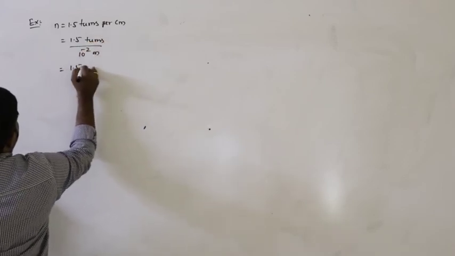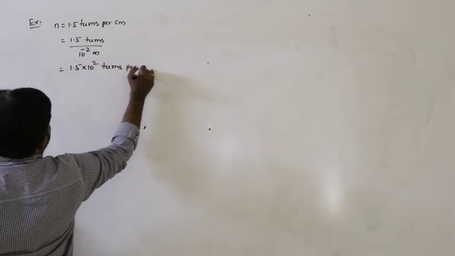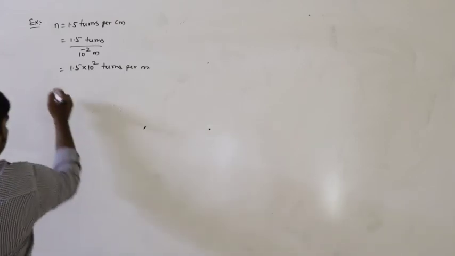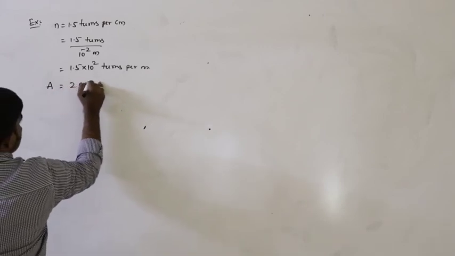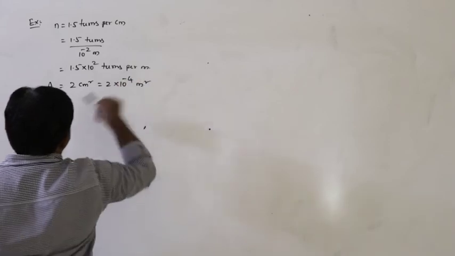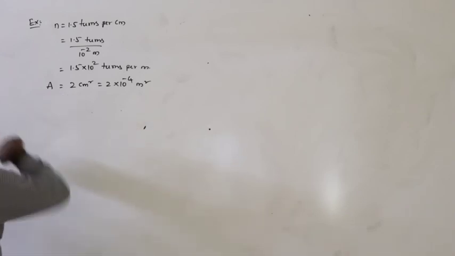So 1.5 into 10 to the power of 2 turns per meter, converted into meters. And the area of cross section, the small loop area, is given as how much? 2 centimeter square, that is equal to 2 into 10 to the power of minus 4 meter square. So now what is the current change?